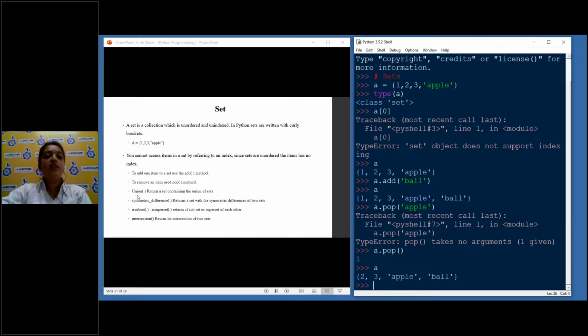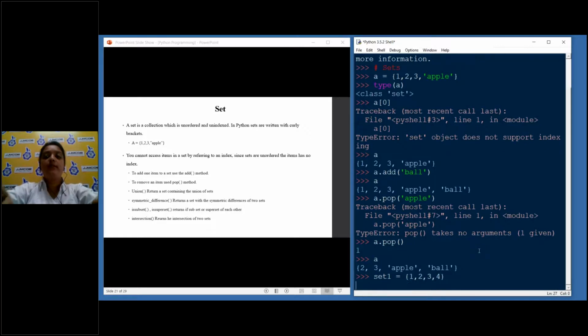Next we have union. We all know what union is, right? Because we have seen those Venn diagrams. Suppose I take an example: set 1 with values 1, 2, 3, 4, and set 2 with values 3, 4, 5, 6, 7.